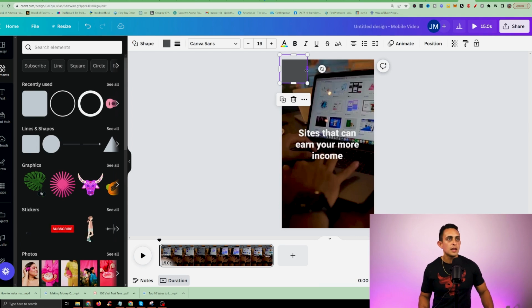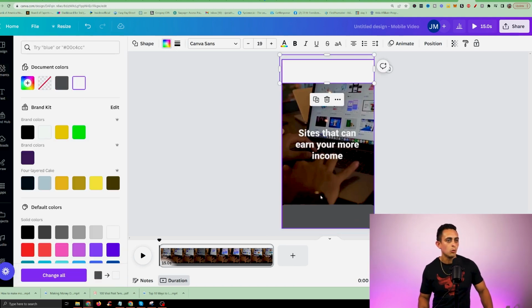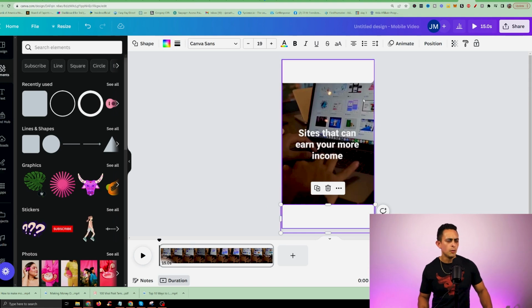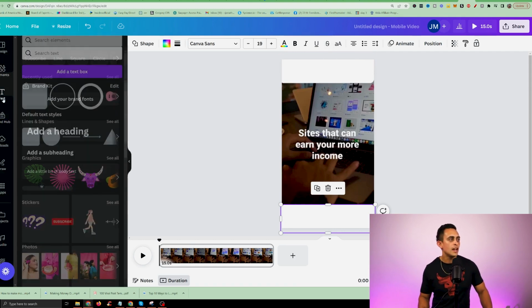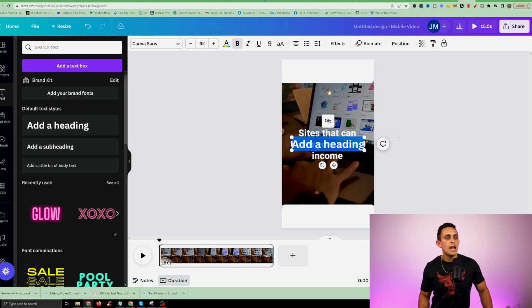Okay, so let me show you what we're going to do. We're going to add something at the top here. And then we could even add something at the bottom. Okay, let's just make this color white. That way it stands out. So we're going to make that white. We're going to make this white as well. And then what we want to do is add some sort of text. Okay, so we're going to go to text here on the left hand side where it says add a heading. We're going to add a heading.